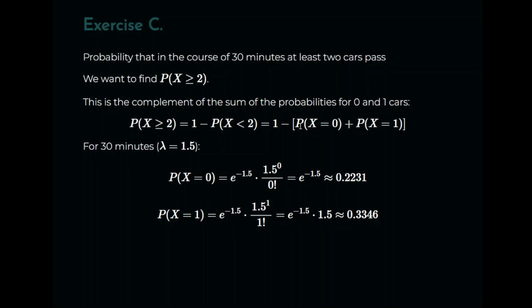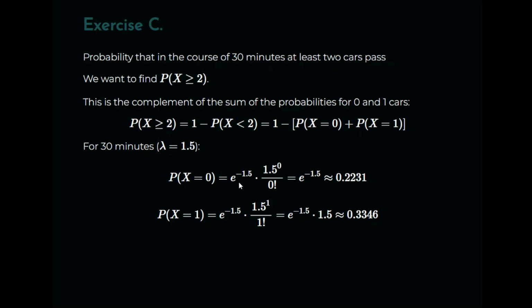Luckily the mathematics of it are fairly straightforward. Recalling that for the probability of x equal to 0, lambda to the power of 0 is 1 and 0 factorial is also 1. So when we look for the probability of x equals 0, essentially all we have to do is calculate the exponential of minus 1.5. And that is 0.2231. Now that's a handy result because we get to use it again very shortly when we calculate the probability of x equal to 1.